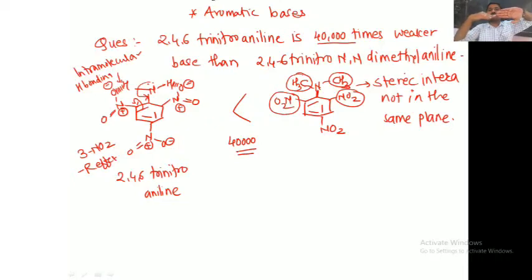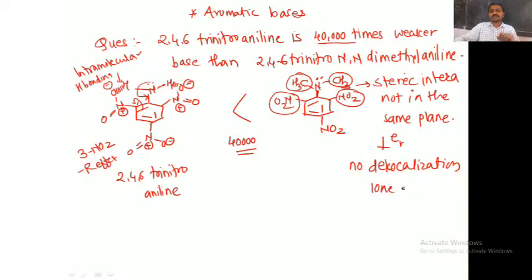So these planes are perpendicular to each other, and due to this effect what happens? The lone pair of nitrogen and the pi orbital of the benzene ring are not parallel to each other, they are perpendicular to each other. Therefore there is no delocalization of the lone pair, because the lone pair of nitrogen and the pi orbital of benzene are perpendicular to each other.